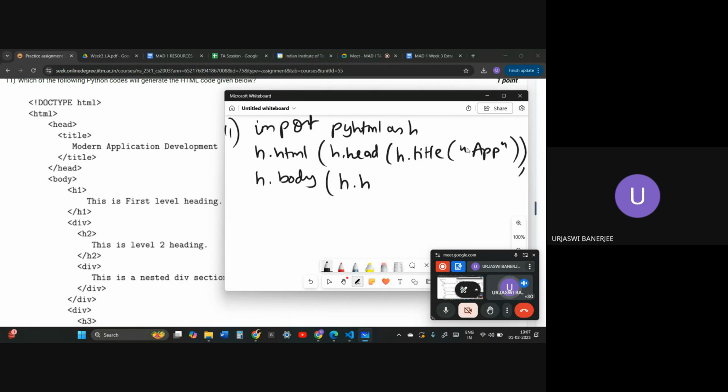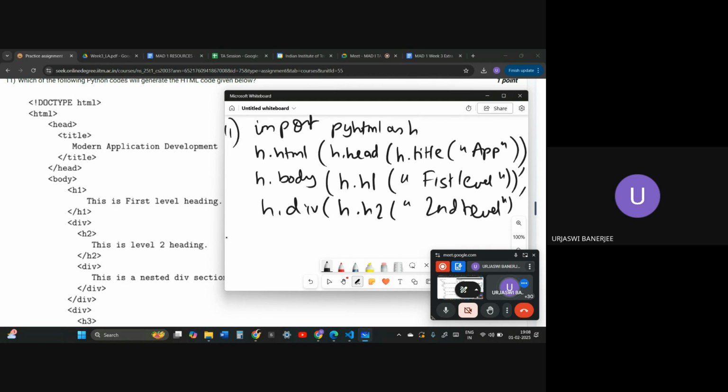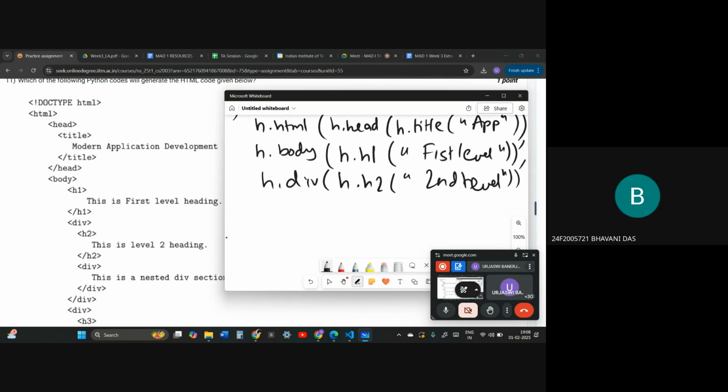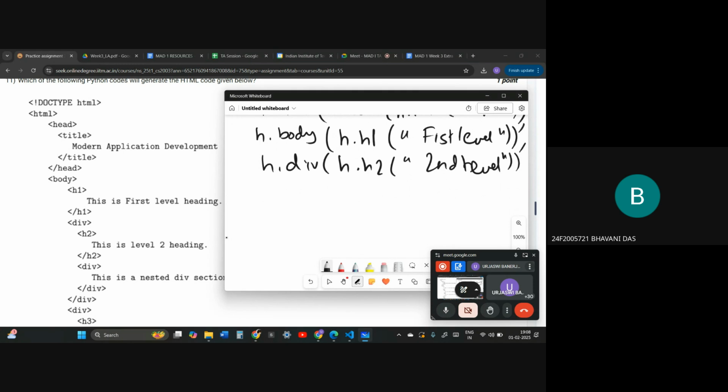Inside of body we will open the h1 tag. This is the first level. Afterwards we will again open the div, h.div, then h.h2. Then the second heading, I will just write level. Div is inside body, right?